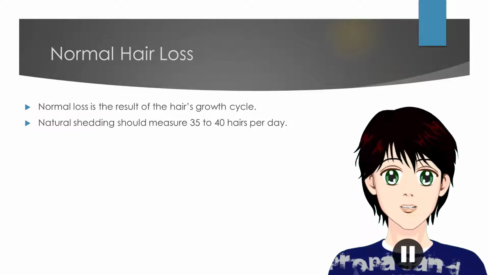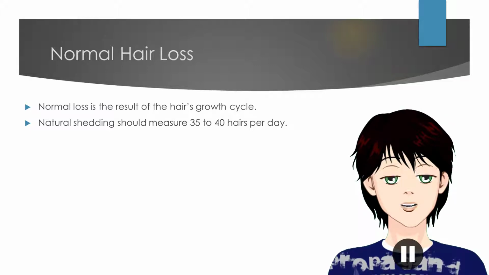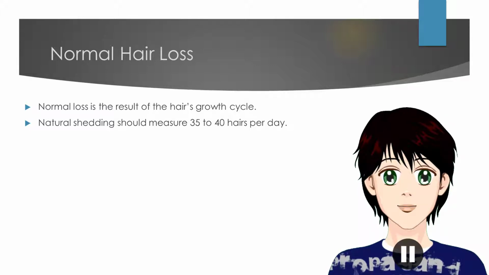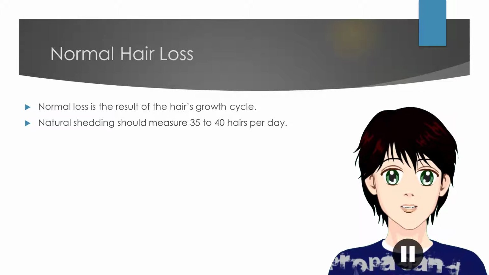Normal hair loss is the result of the hair's natural growth cycle. Natural shedding should measure 35 to 40 hairs per day. Any hair loss more than that could be signs of irregularities.